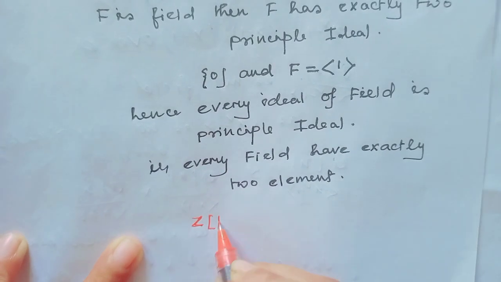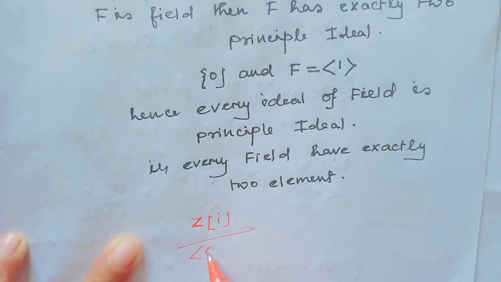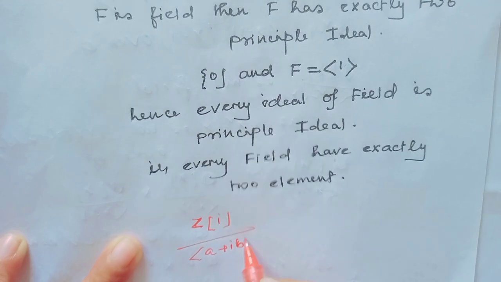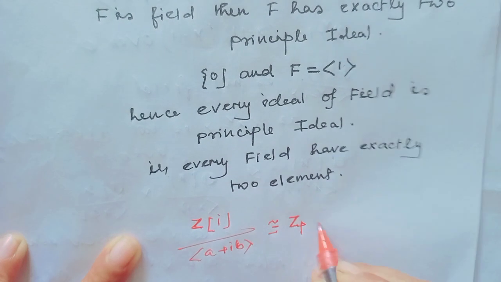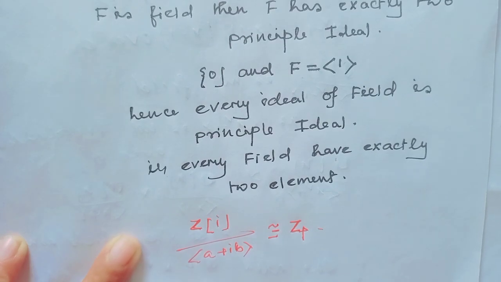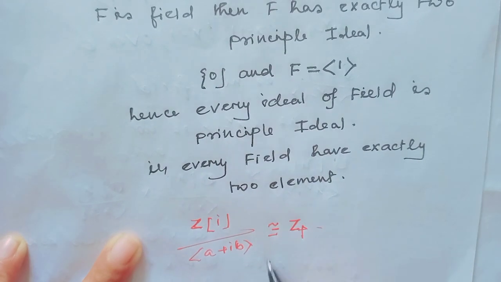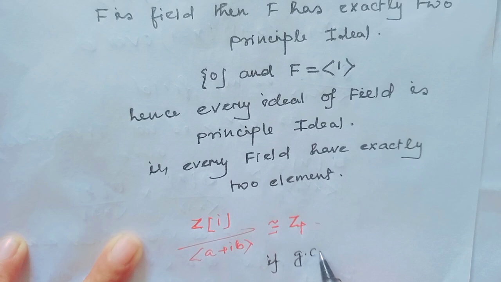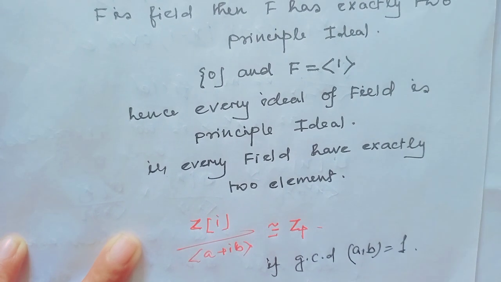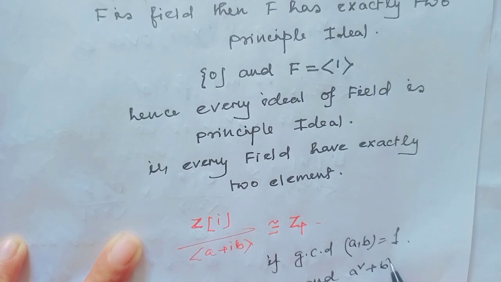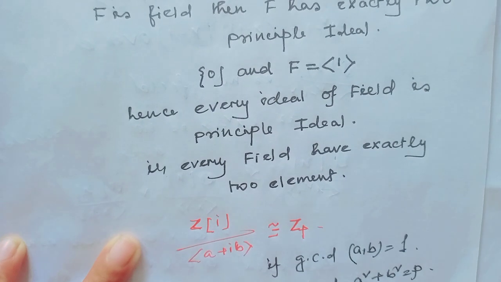Z[i], the ideal generated by a plus bi, is always isomorphic to Zp if GCD of a, b equals 1 and a square plus b square equals p, where p is a prime number.